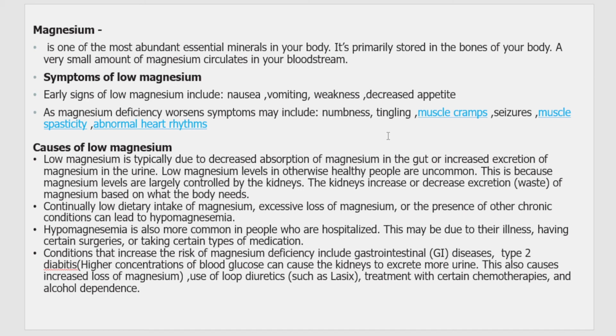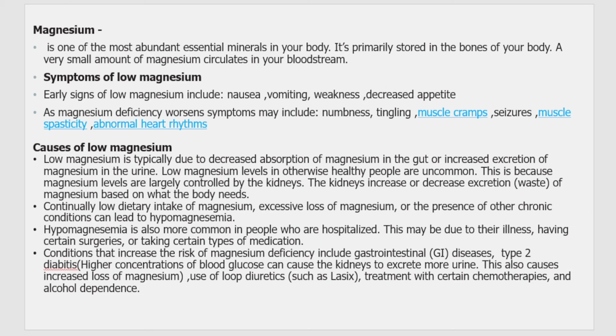So if the deficiency is a lot, extreme conditions can lead to muscle cramps, numbness, tingling, and seizures, which is nothing but a burst of uncontrolled electric activity between the brain cells. So it can lead to temporary numbness of your hands, bones, and muscles. You might not be able to walk or use a particular part of the body like hands or legs because of sudden seizures. And also it can lead to abnormal heart rhythms.